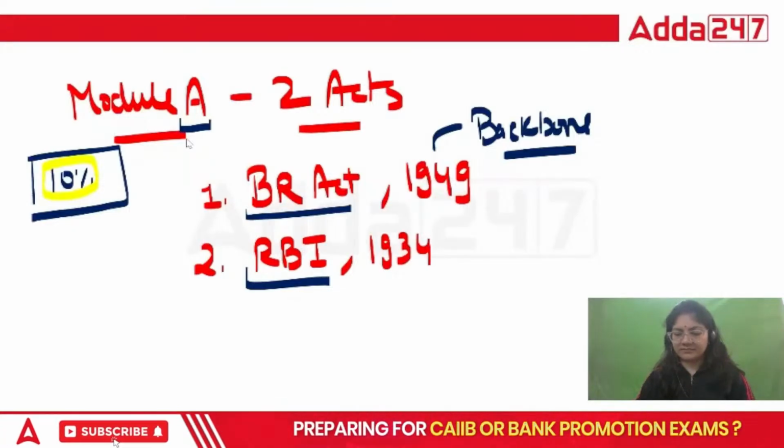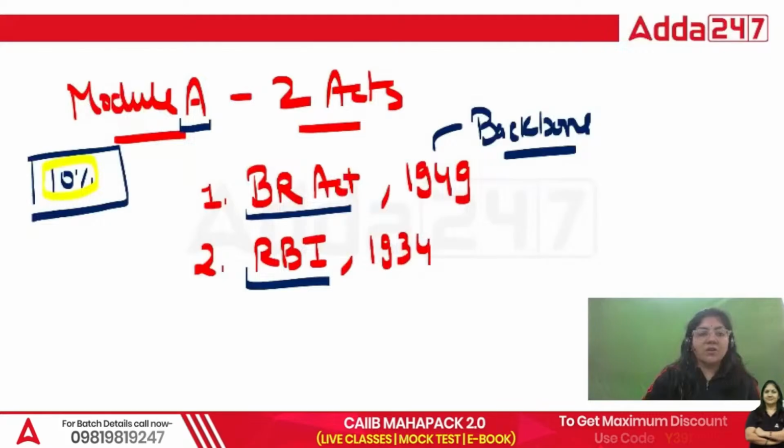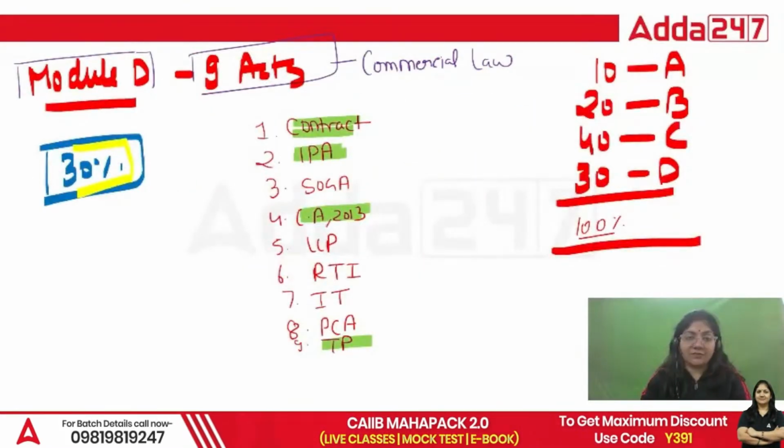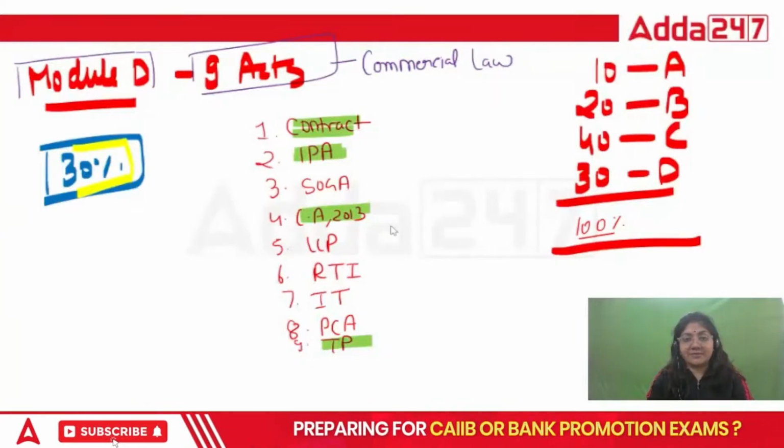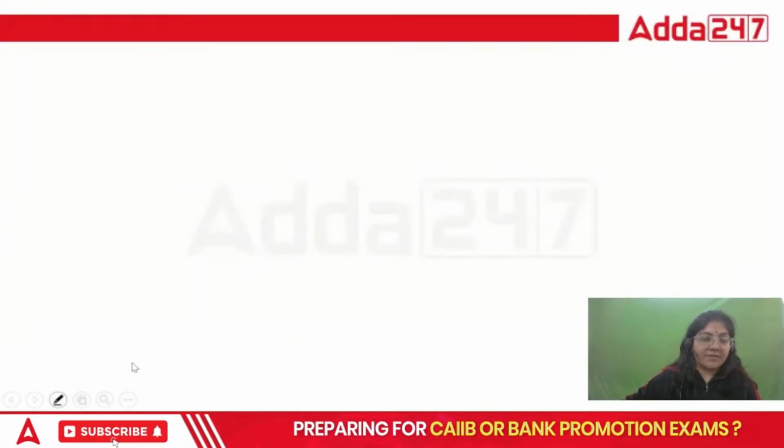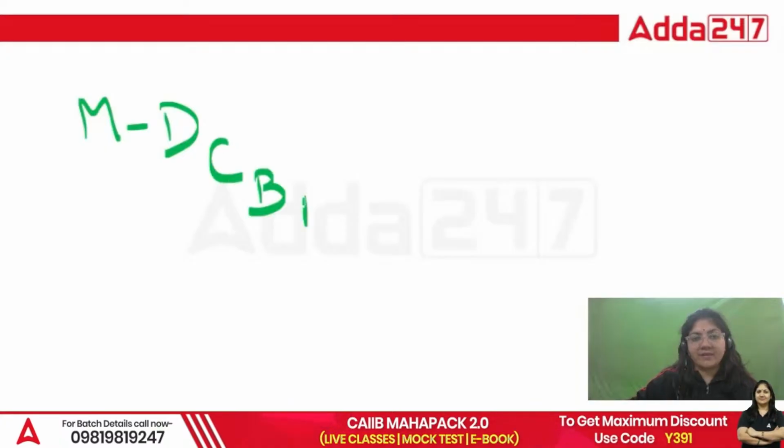The second is your Reserve Bank of India Act, the regulator of all the banks. We cannot ignore the Reserve Bank of India because it is the central bank. That's why this is an important one.